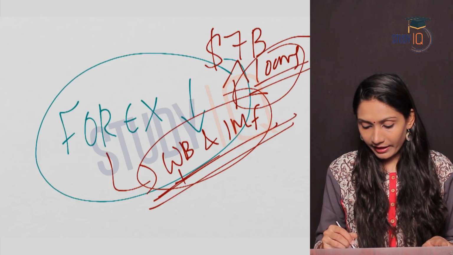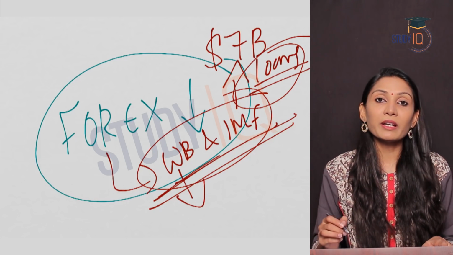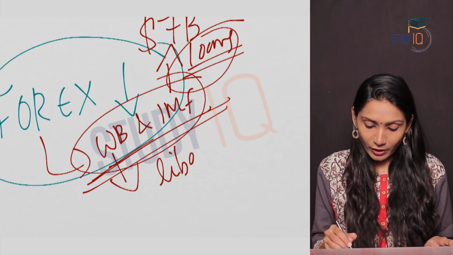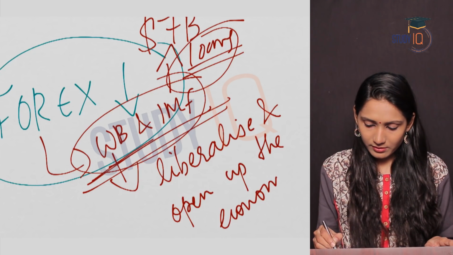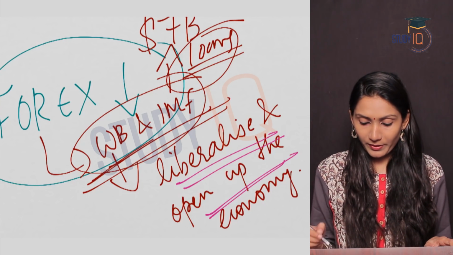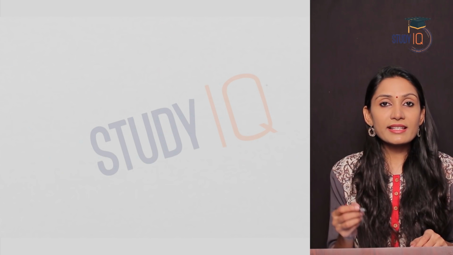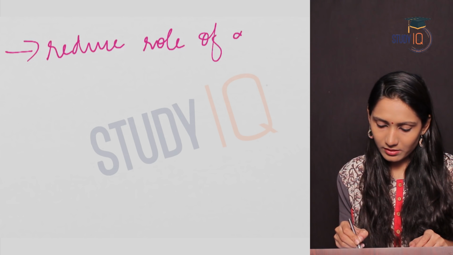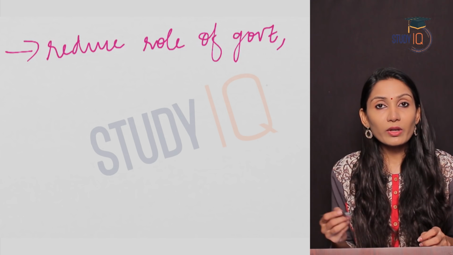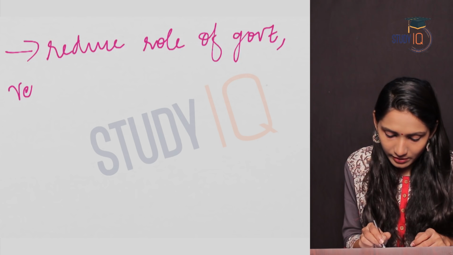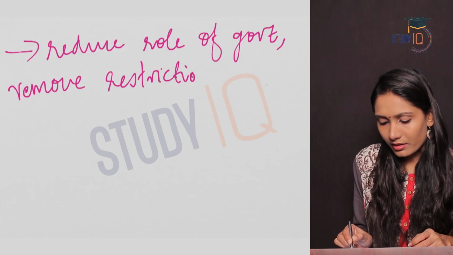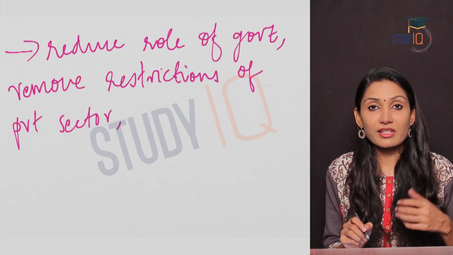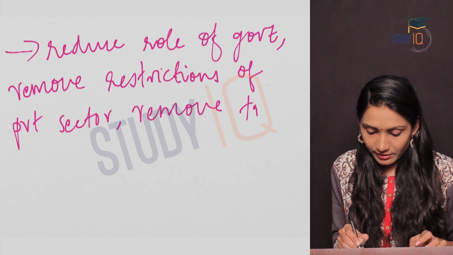The World Bank and the IMF agreed that they would give this loan to India, but on one condition. What was the condition? The condition was to liberalize and open up the economy. So what does liberalize and open up the economy mean? Firstly, it meant reducing the role of government, removing restrictions on the private sector, and also removing trade restrictions between India and other countries.